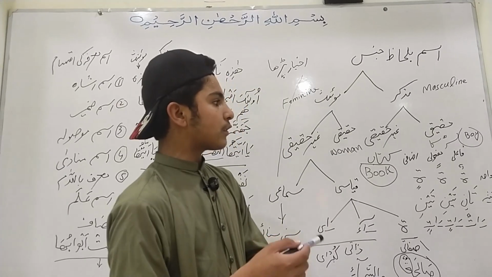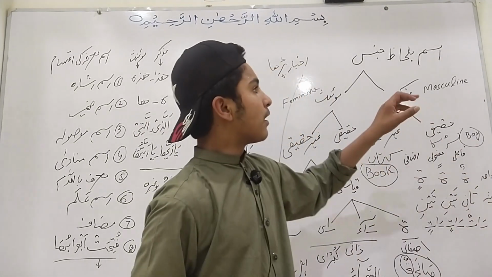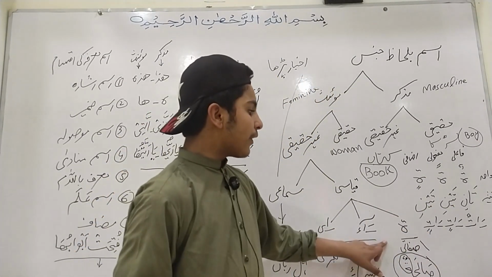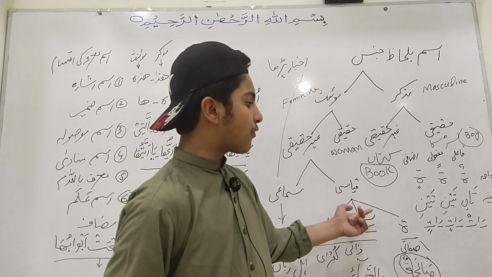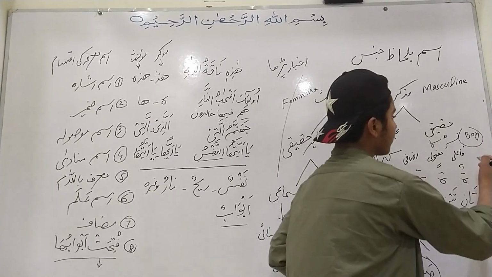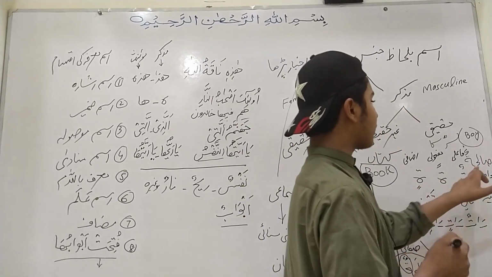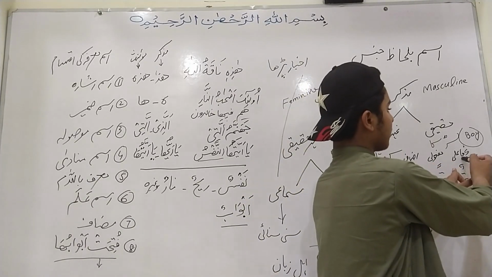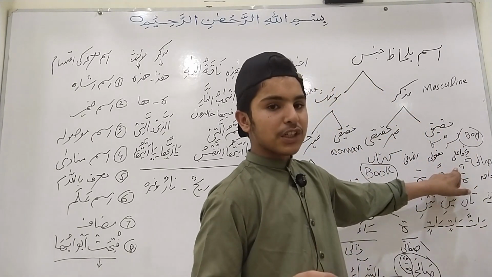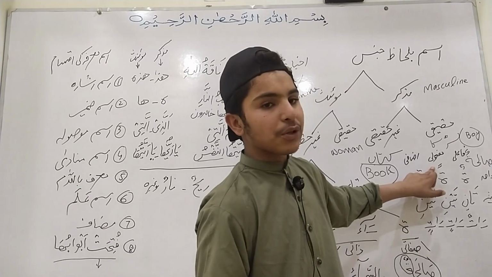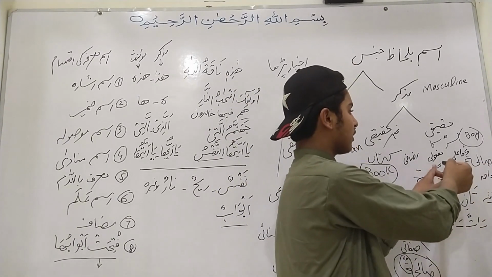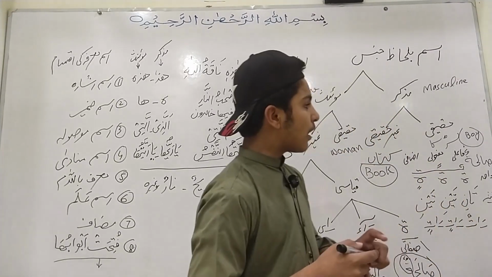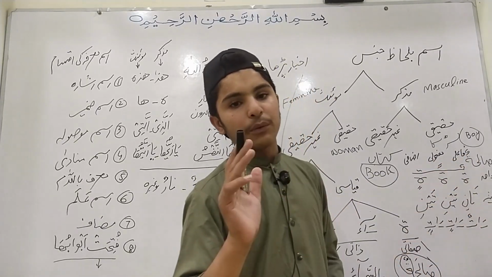Now we come toward the table which we discussed in Ism bilehaz adad. There we discussed it only for masculine; now we discuss that chart also for feminine. We have the word salihatun. In the subjective case it will be salihatun, because the i'rab of the subjective case is pesh. In the objective case it will be salihatan, and here it will be salihatin. In this line these are all the same, but here ta marbuta will be used.